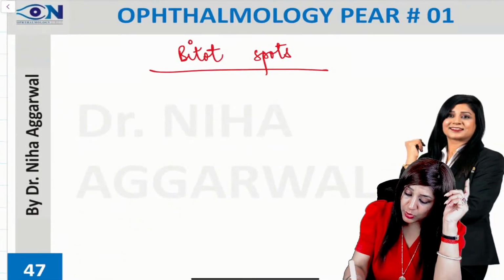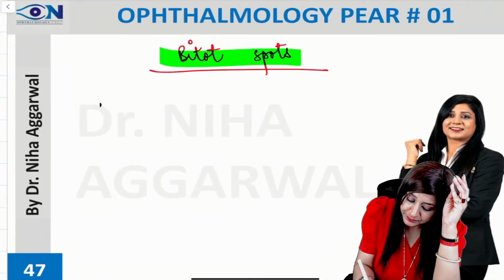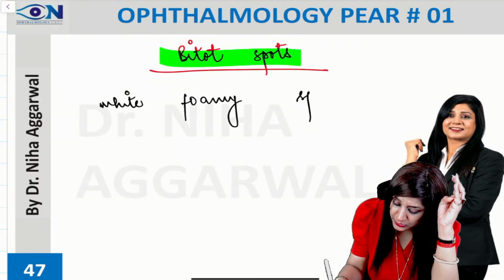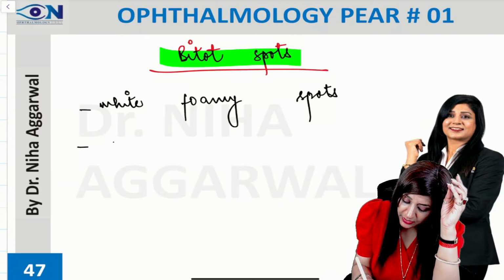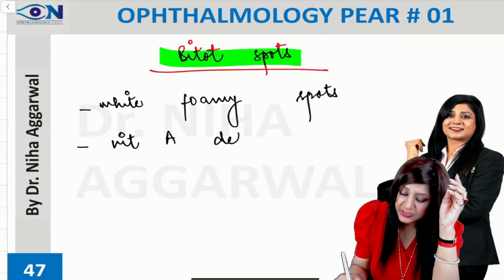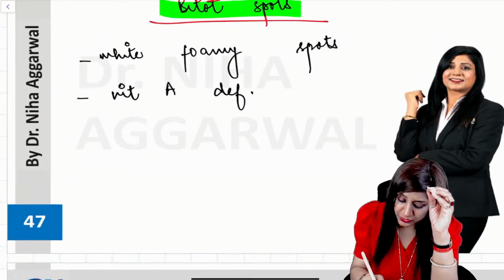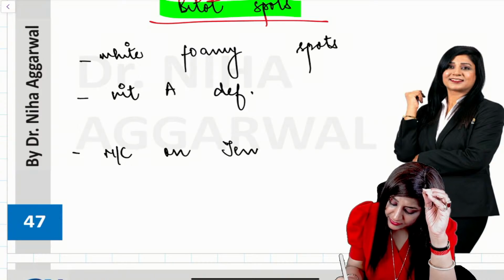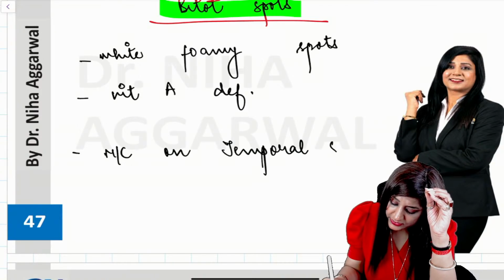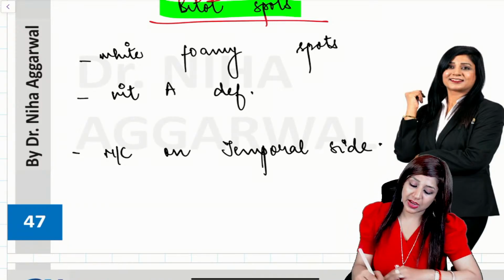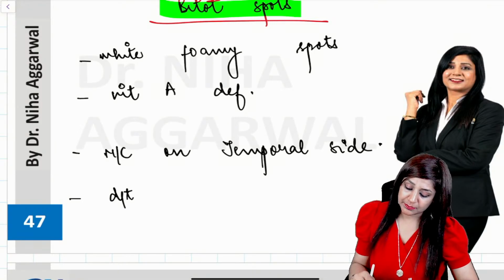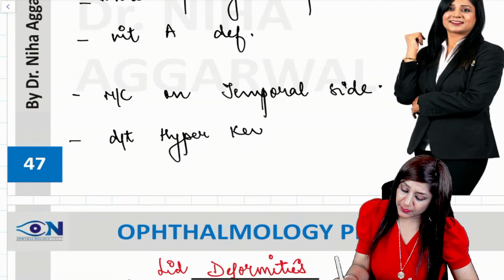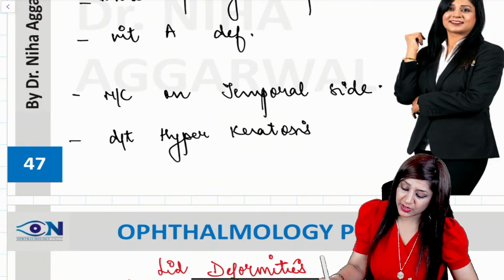Then the Bitot spots. Bitot spots are the white foamy spots. They are found in the vitamin A deficiency, more common on the temporal side of the conjunctiva, and basically they are occurring due to the hyperkeratosis of the epithelium.